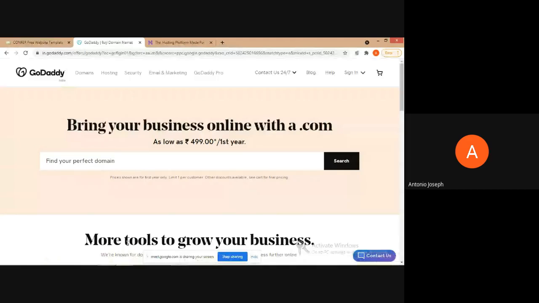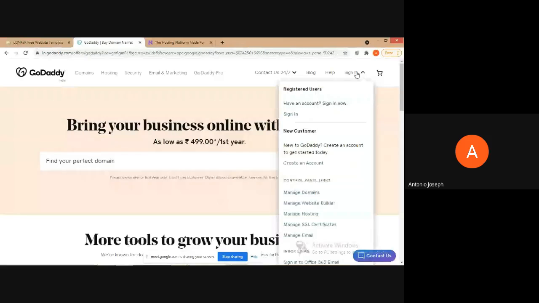So you can just directly sign up using your Gmail account. Okay, so that's a GoDaddy website. Just Google search GoDaddy, and a window will appear like this. You can directly sign in using your Google account.